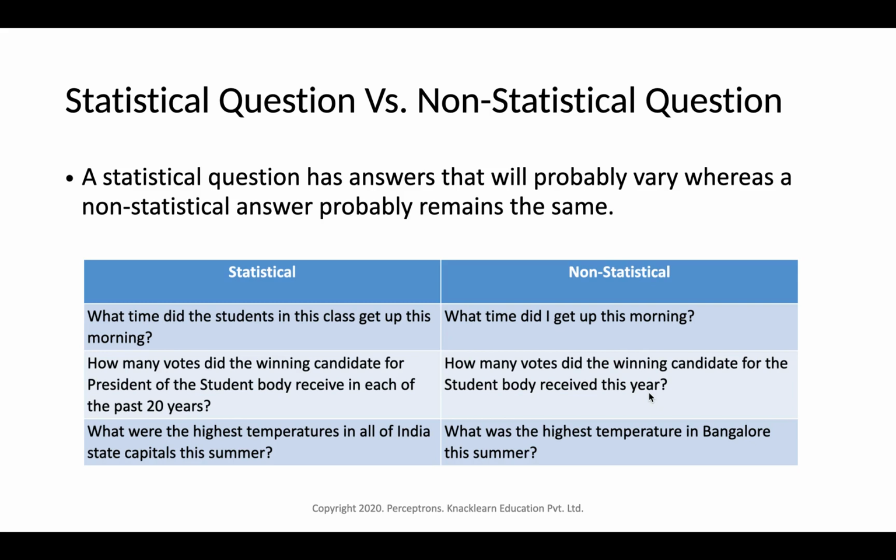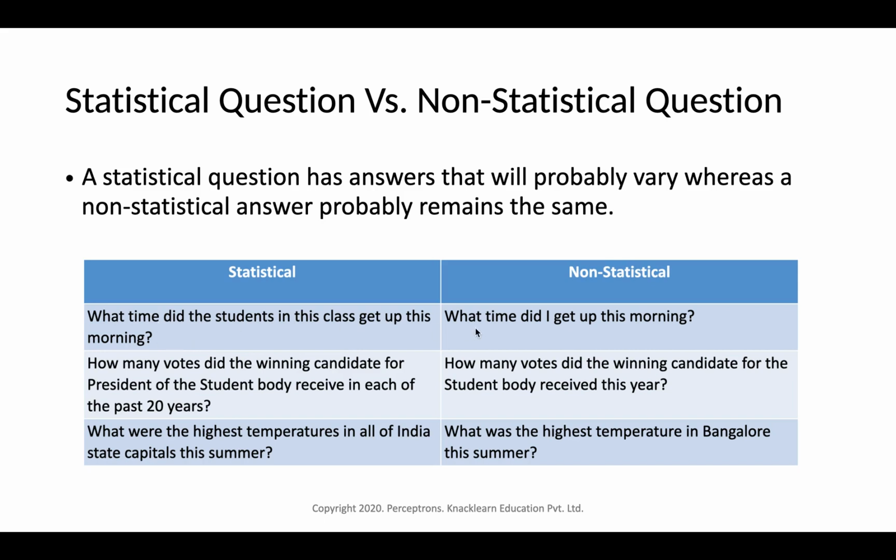To take a few examples, suppose the question is, what time did the students in this class get up this morning? This is talking about all the students in the class, so this is a statistical question.